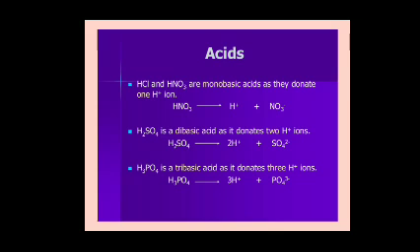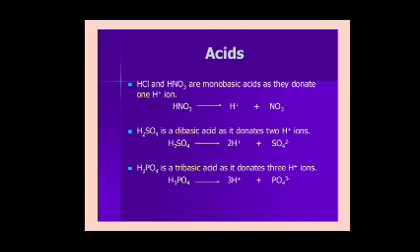HCl and HNO3 are monobasic acids as they donate one H plus ion. HNO3 gives H plus and NO3 minus.